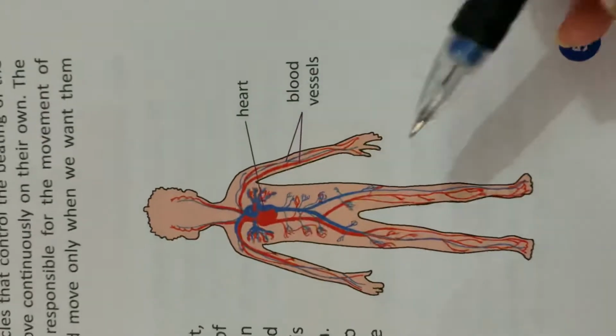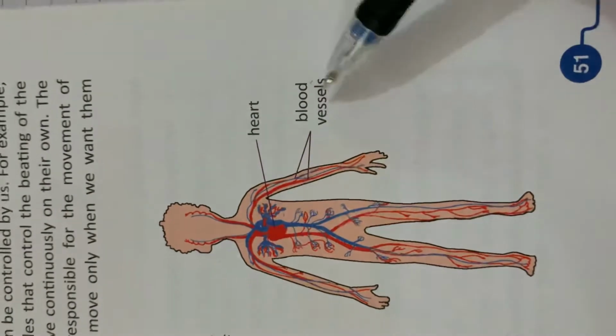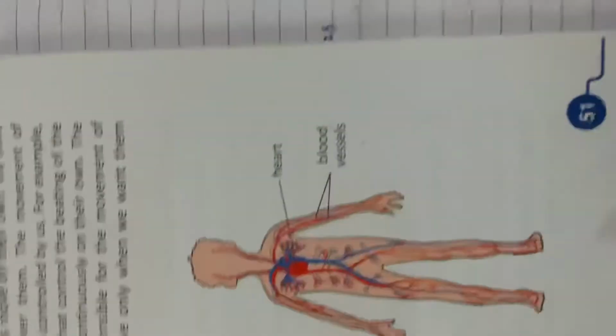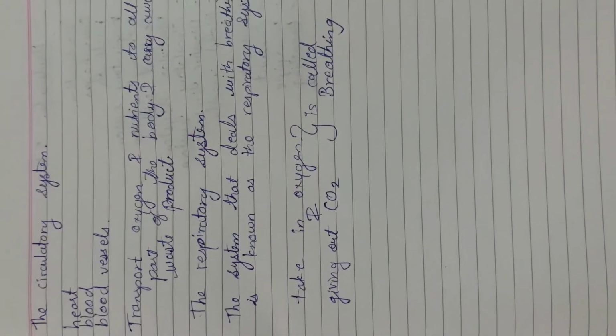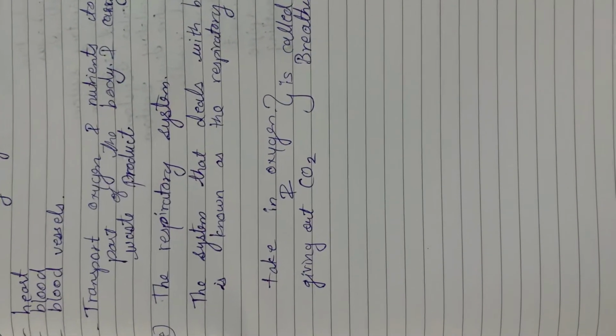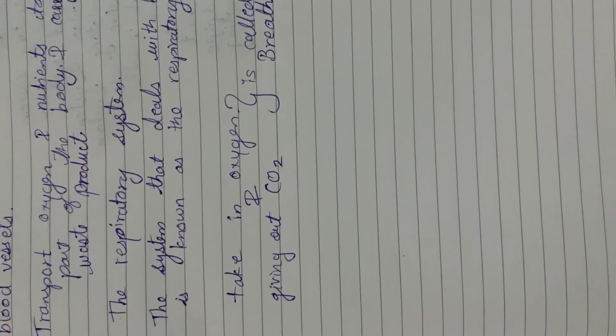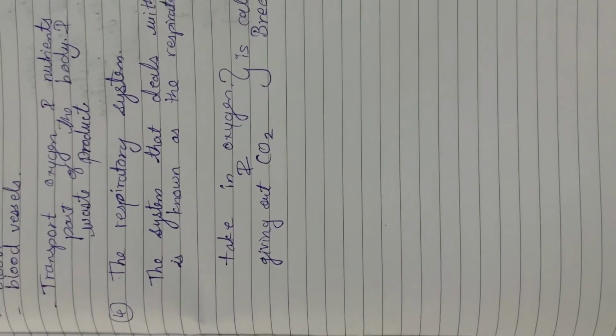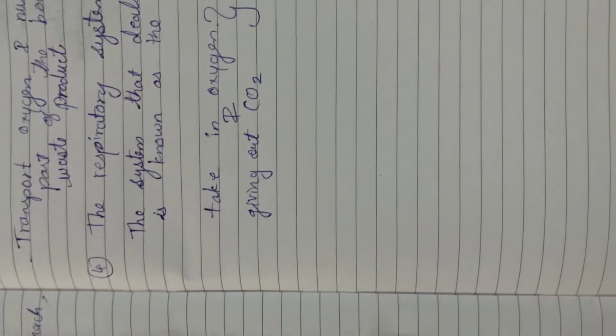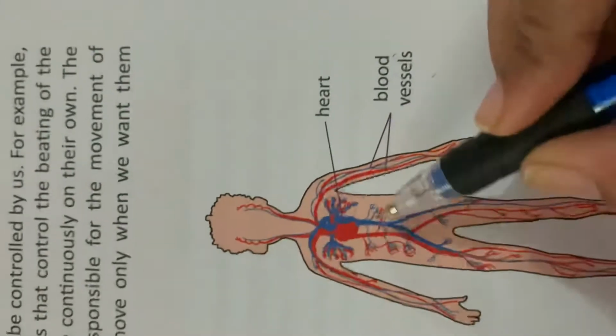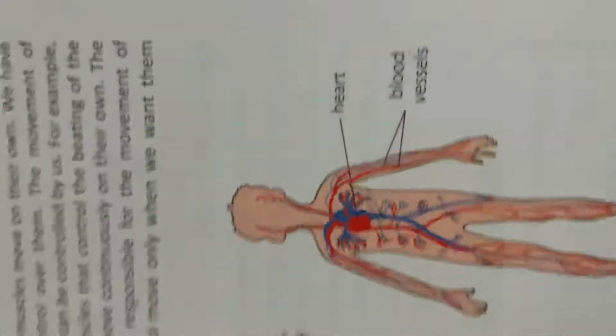The function of the circulatory system is to transport oxygen and nutrients to all parts of the body and to carry away waste products. The heart is a major organ of our circulatory system.